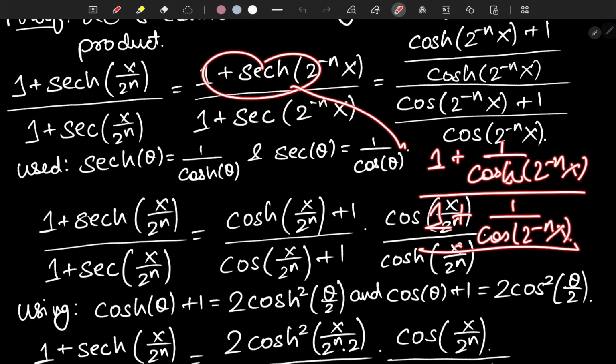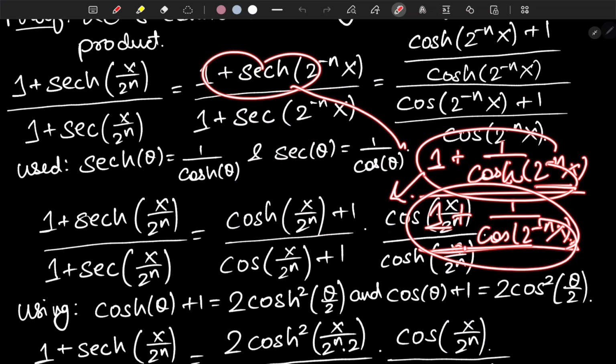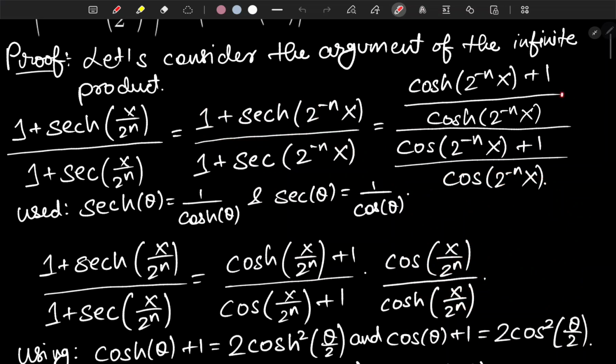Here we multiply and divide with hyperbolic cosine of 2 to the negative nx, and here we multiply and divide with cosine of 2 to the negative nx. So we're going to have this thing in the numerator and this one in the denominator. I think so far it's not difficult to understand, right?